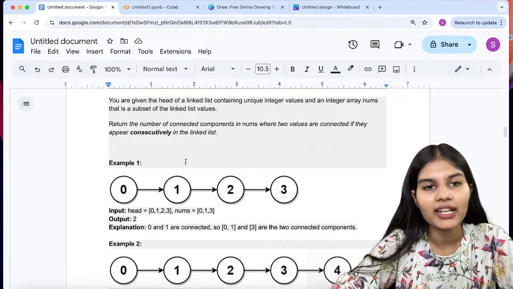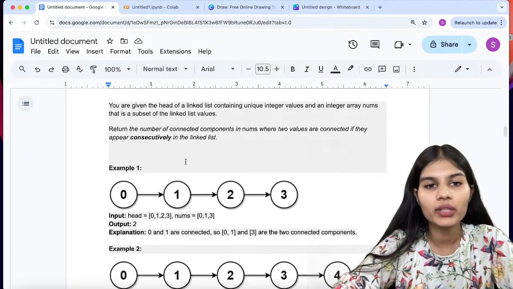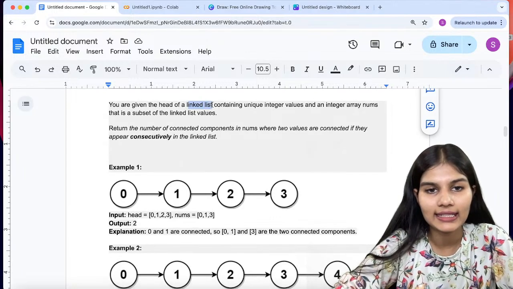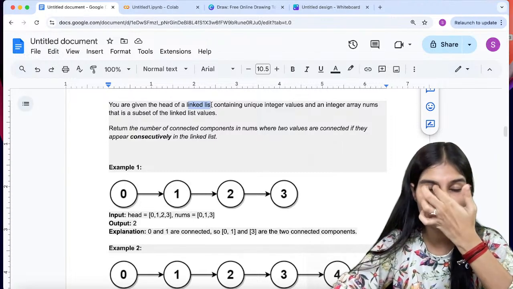Okay, perfectly fine. Let's move on to the next question over here. The next question is about a linked list. First of all, guys, whenever you're solving any question, you just have to make sure and check